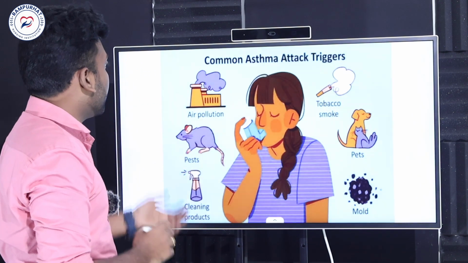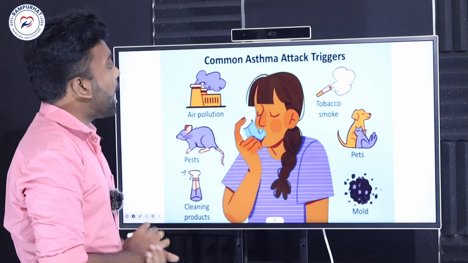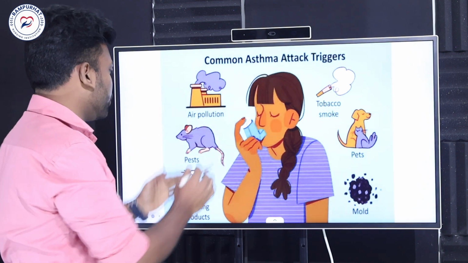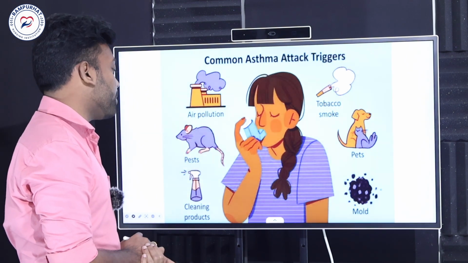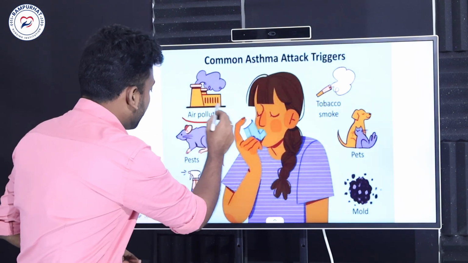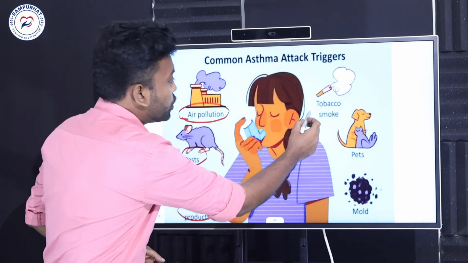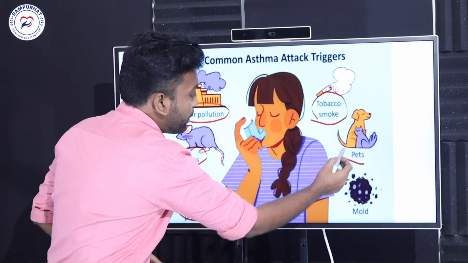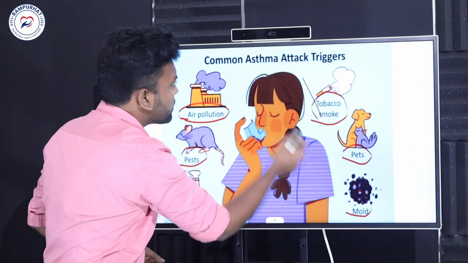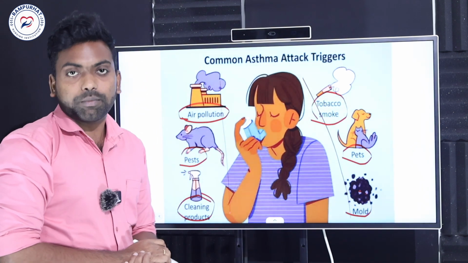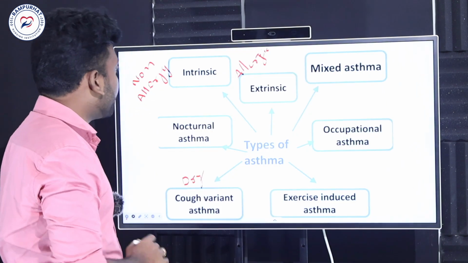Next is common asthma attack triggers. Due to some triggers, asthma may occur, such as air pollution, pests, cleaning products, tobacco smoking, pet animals and more. Because of these triggers, asthma may occur in humans.